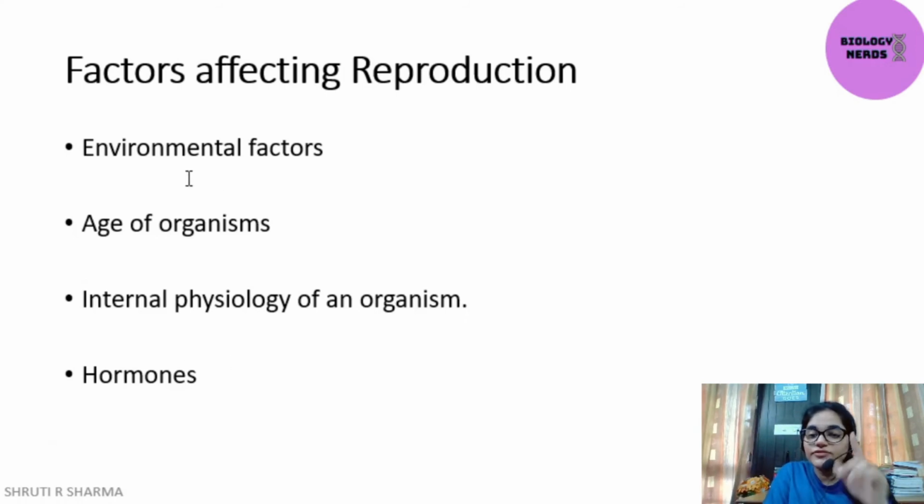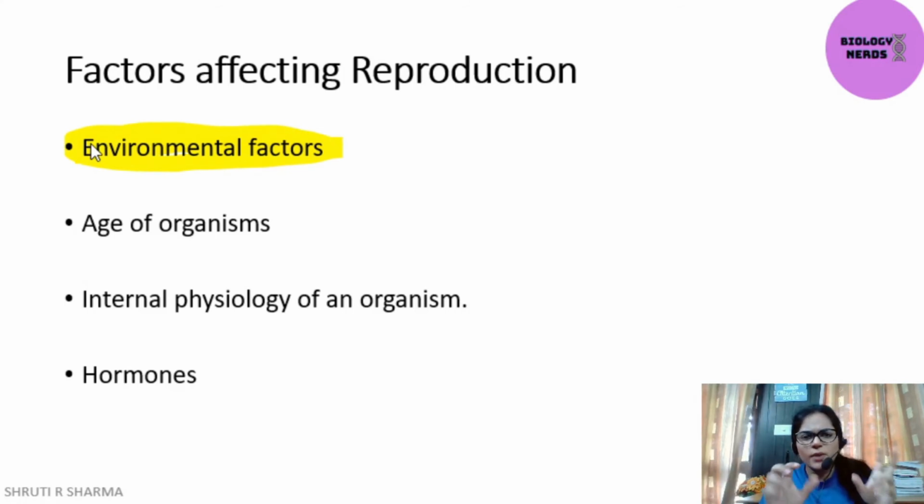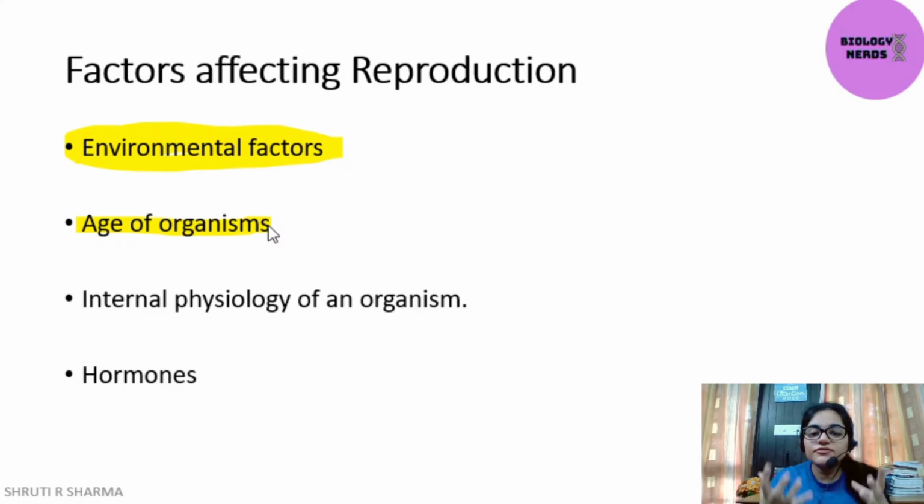So the factors that affect reproduction are mainly the environmental factors. There are some species which require a proper environment, or you can say the proper climate or proper season, for reproducing. There are many species on the earth that do this. Next one is age of organisms. Of course, taking the example of humans, there is a certain age up to which a female can reproduce, after which she becomes infertile. So the age of the organism is also a very important factor in the process of reproduction.